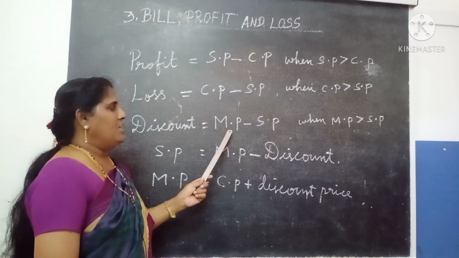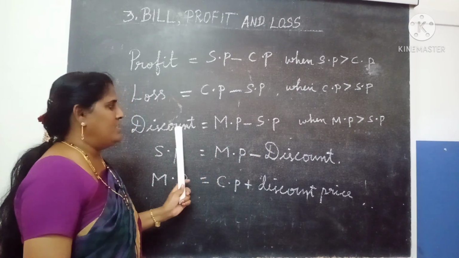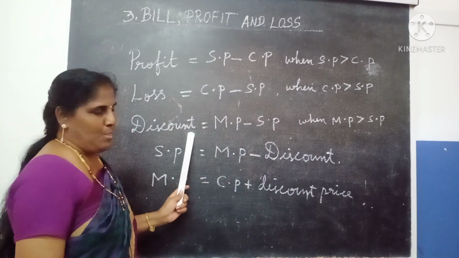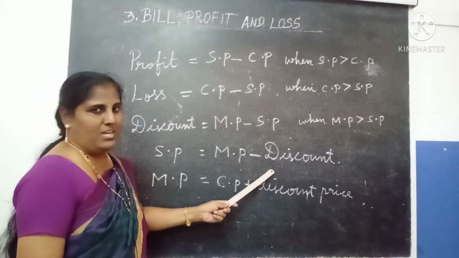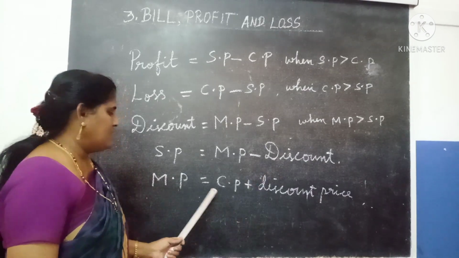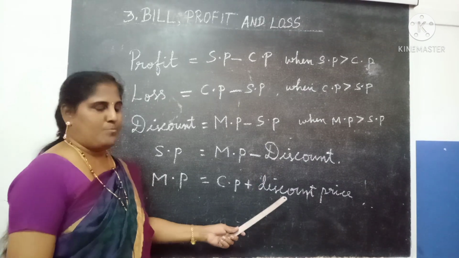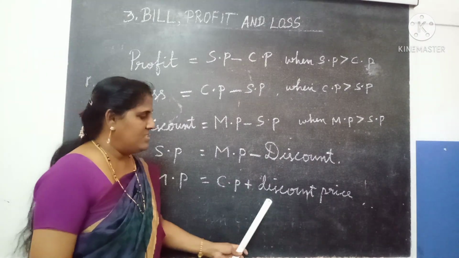Again, if they give market price and selling price but ask for the discount, you have to use this formula. If they give market price and the discount but ask for SP, you have to use this formula. The last one, if the CP is given, the discount price is also given, and they ask for MP, you will use this formula.